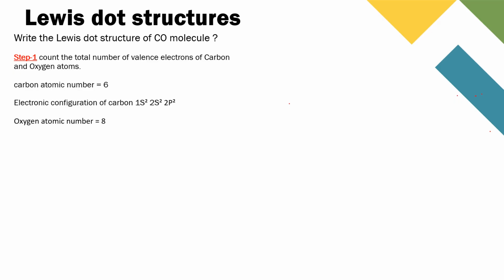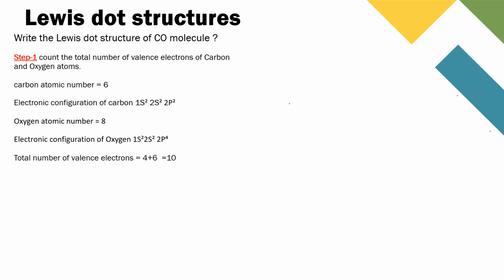These are valency electrons. Next, oxygen atomic number is 8, electronic configuration is 1s2, 2s2, 2p4. This 2s2, 2p4 is called outer orbit and there are 6 electrons present. So total number of valency electrons, 4 plus 6, is equal to 10 valency electrons present in this